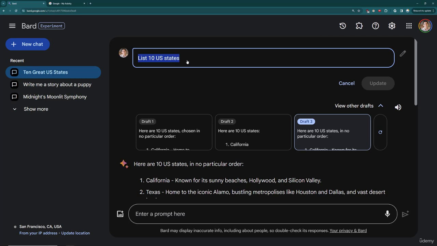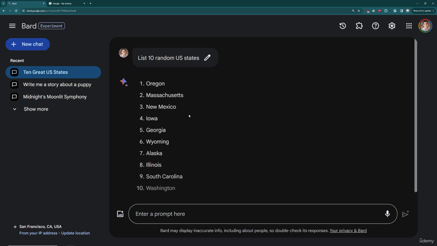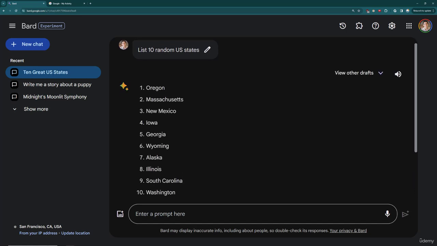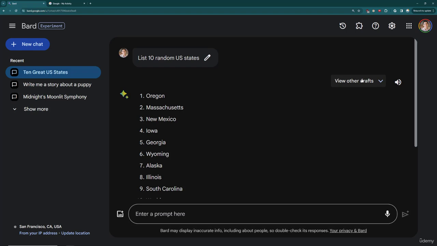So for example, I can say list the 10 most populous states. Or I can say list 10 random states. US states, just to be clear. So if I say list 10 random US states, let me update this. And you'll notice those drafts go away. So I don't access those anymore inside of this chat thread. You can see already it's just the states, no other information. But it still has this continued appended, asking more information, continue on the conversation.